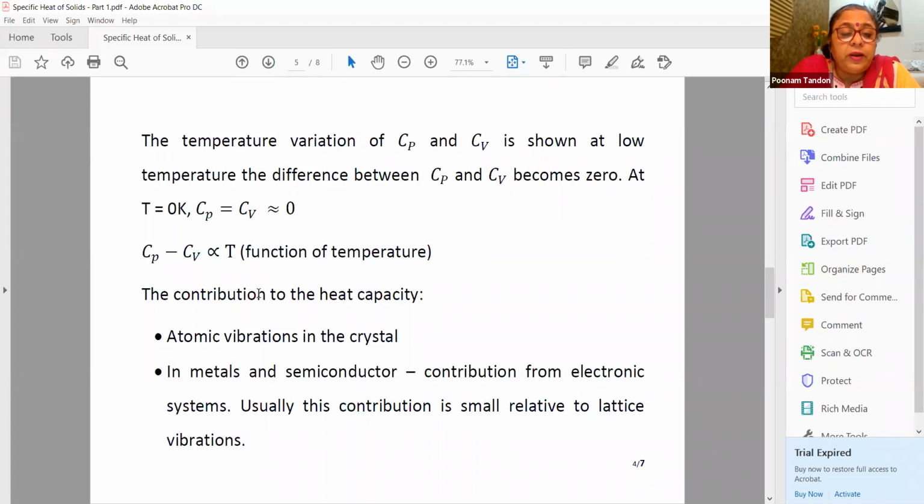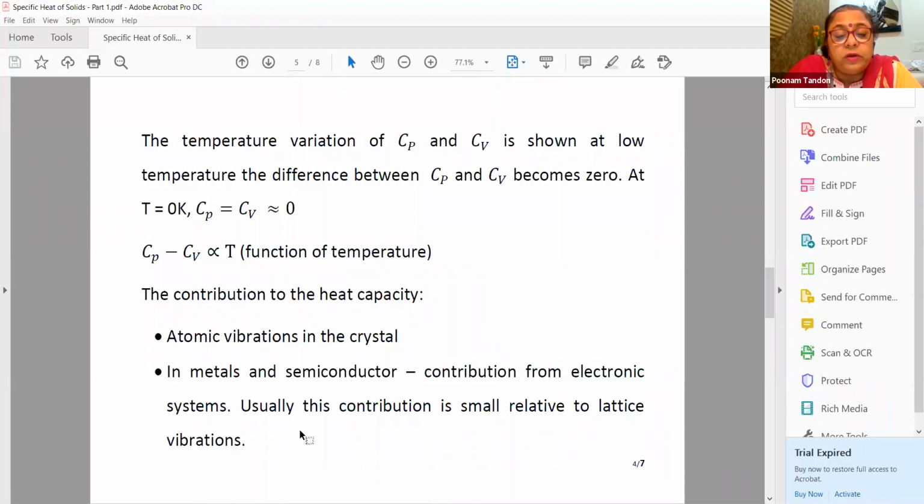And you know that when we give energy to the system, the system will first vibrate more rigorously, as I told you. But in case of metals and semiconductors, there is also a contribution from the electronic system. They have free electrons or electrons in the conduction band, and these electrons will go to a higher state.